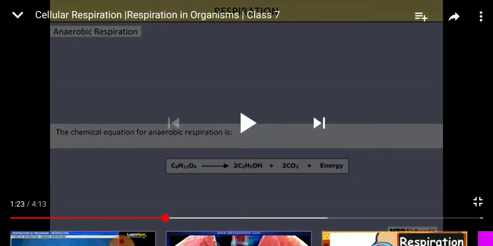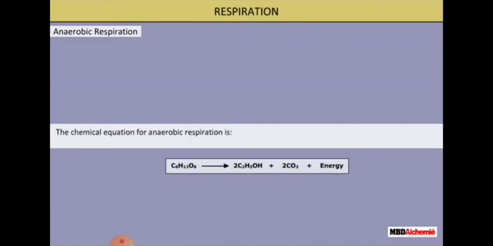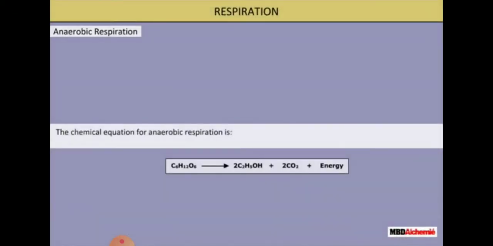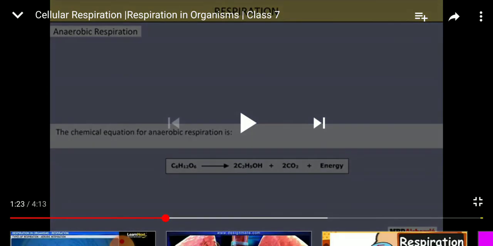Sometimes when we are doing physical activity like cycling or weightlifting, the body needs more energy quickly, but the oxygen supply is not enough to meet the body's need for extra energy. So the cells partially break down glucose to produce lactic acid, and when lactic acid accumulates in our body, it causes muscular cramps. That's why athletes sometimes suffer painful muscular cramps. I think it's clear to you.